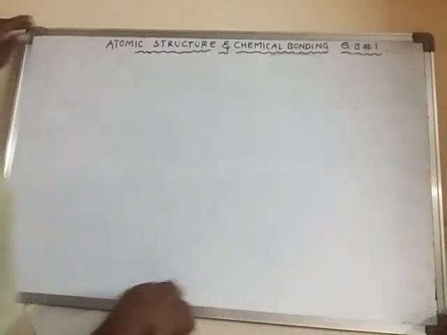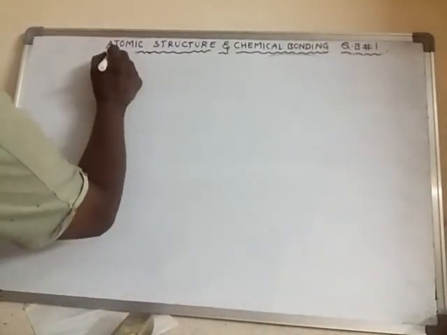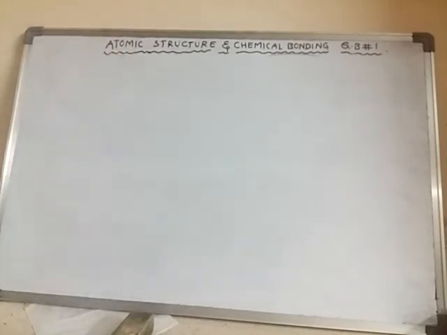So now we will learn the answer to the fourth question.